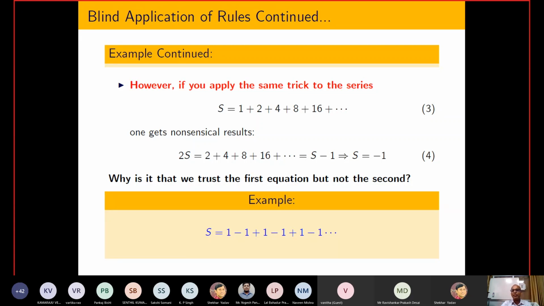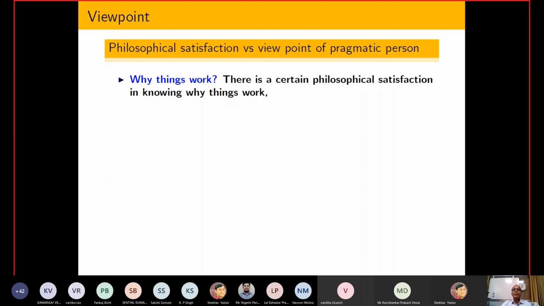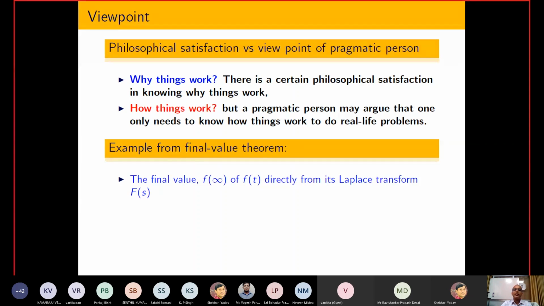And similar kinds of things people are doing in the case of fuzzy logic as well as fractional order calculus. So let us come to the viewpoint. Actually, there exist two different kinds of people. Some people talk about why things work. Another set of people talk about how things work. And some people believe that both why things work and how things work are equally important.